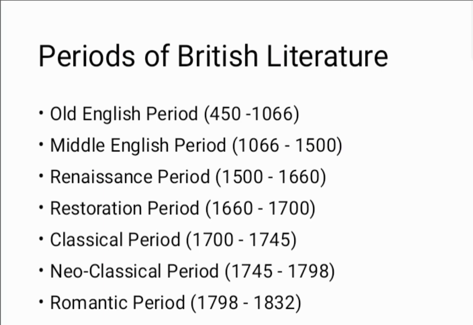The next period is known as the romantic period. The time period of the romantic period is 1798 to 1832. With the publication of the Lyrical Ballads in 1798, a new kind of poetry, a new kind of literature, emerged. That literature is known as romantic literature, the romantic period. William Wordsworth and S.T. Coleridge are the two writers who contributed to the Lyrical Ballads. When we discuss the Lyrical Ballads, we will discuss the preface of the Lyrical Ballads.